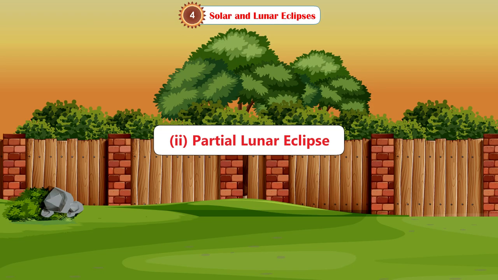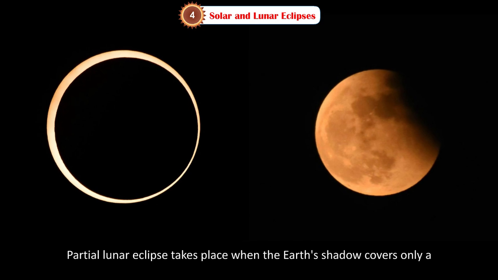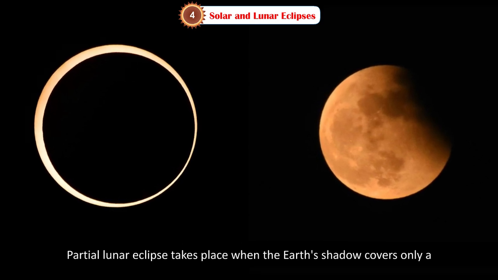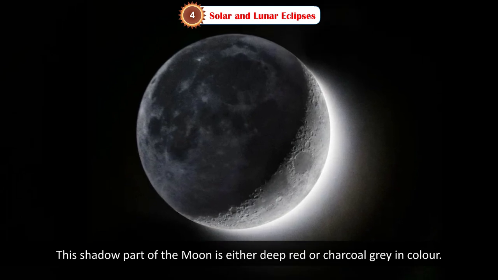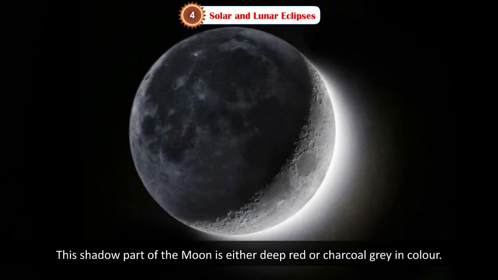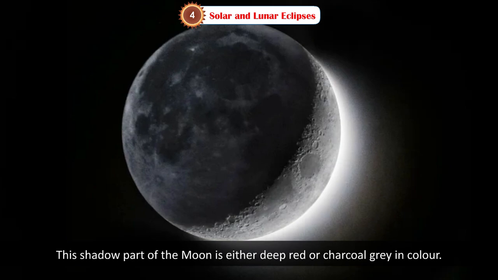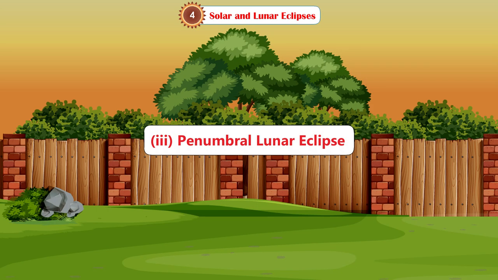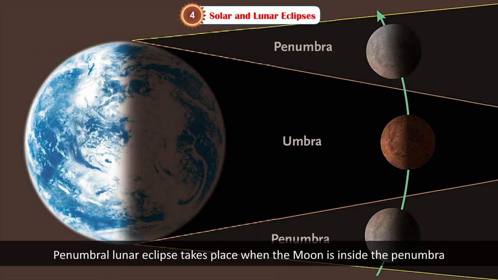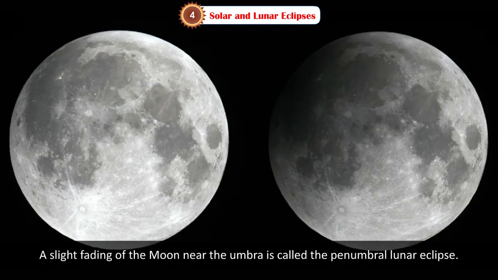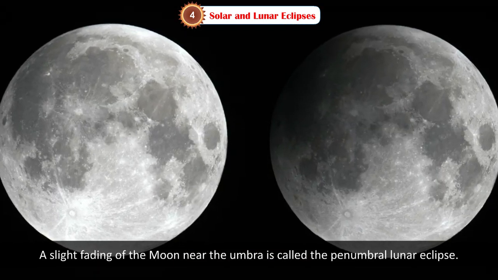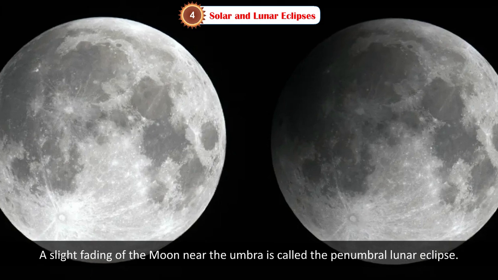Partial lunar eclipse. Partial lunar eclipse takes place when the Earth's shadow covers only a part of the Moon. This shadow part of the Moon is either deep red or charcoal gray in color. Penumbral lunar eclipse. Penumbral lunar eclipse takes place when the Moon is inside the penumbra of the Earth's shadow. A slight fading of the Moon near the umbra is called the penumbral lunar eclipse.